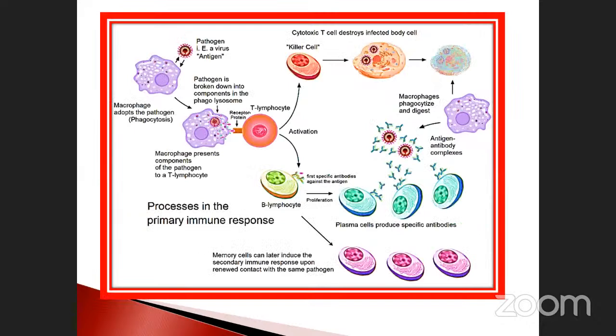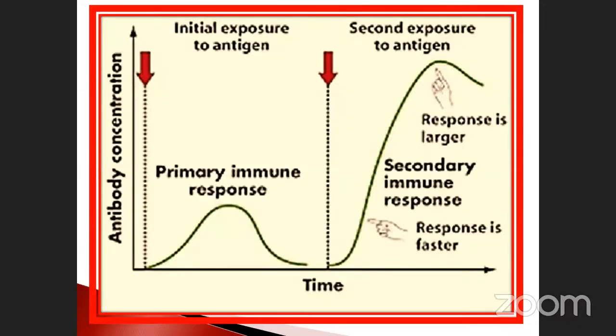We already discussed these things also. This diagram I explained last class. See the primary immune response. When you introduce the antigen, the antibody concentration depends on the dose. If the concentration is increased, the time also increases, but the primary immune response is very low in nature. See that curve? This is the maximum level of the response. It may reach up to 20 or 25 micrograms, like that.